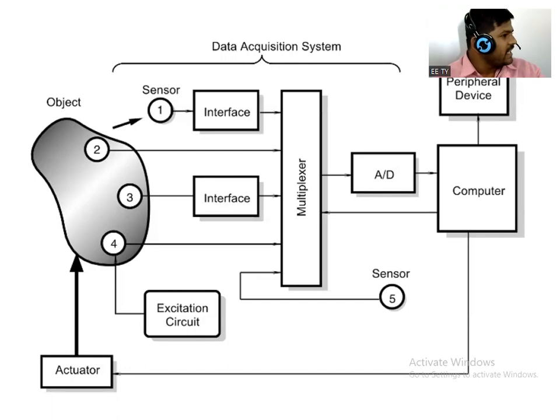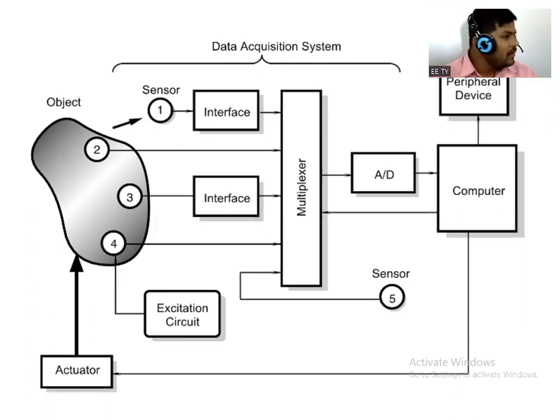Then your whole system, that means a large control system. And the sensor is a part of that system. Getting it?